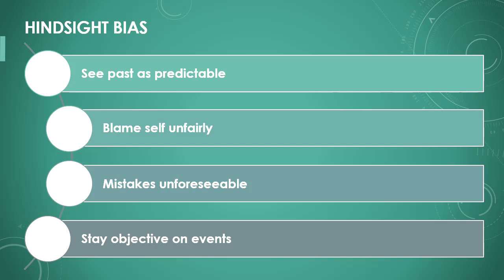Hindsight bias occurs when we view past events as if they had been predictable. After an event occurs, we often believe we should have seen it coming. This bias can lead us to blame ourselves for mistakes we couldn't have foreseen. An objective view of situations helps to avoid this bias.